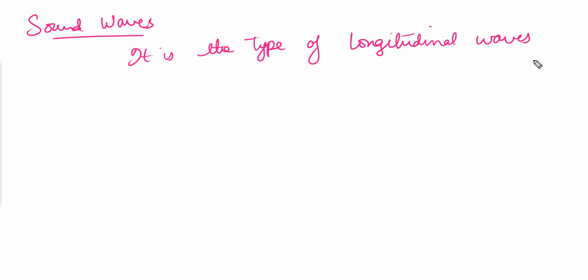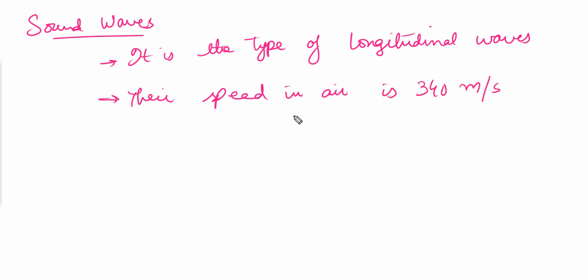In air, the speed of sound is around 340 meters per second. And they do not travel in vacuum, so we'll just say that their speed in air is 340 meters per second.